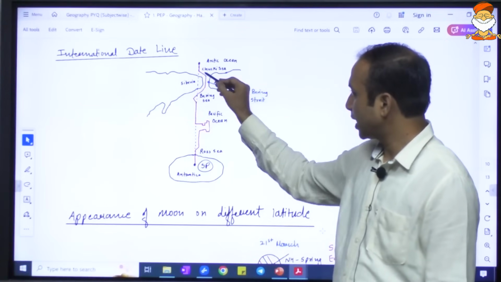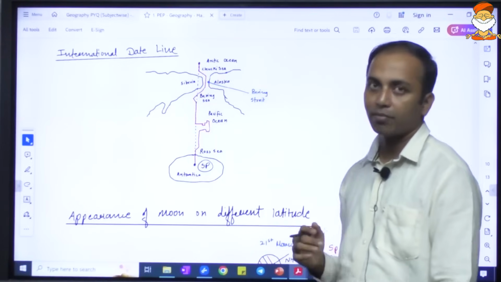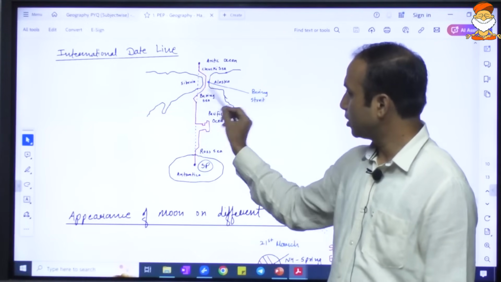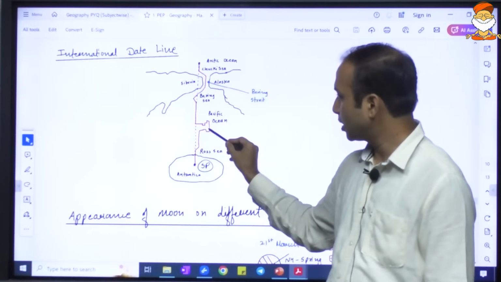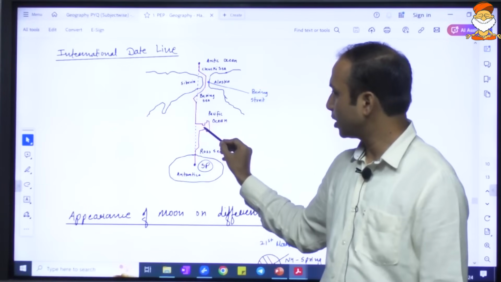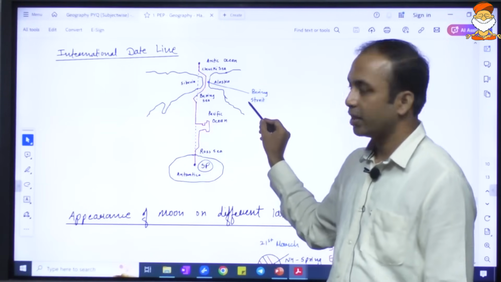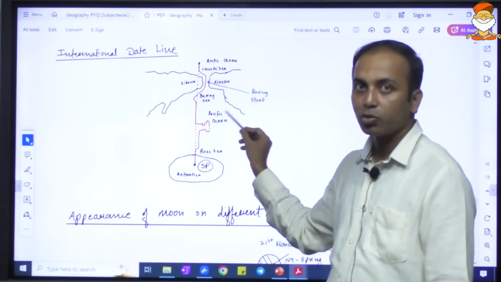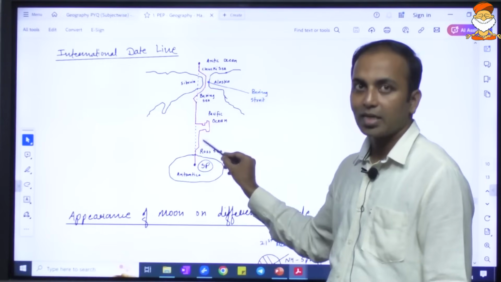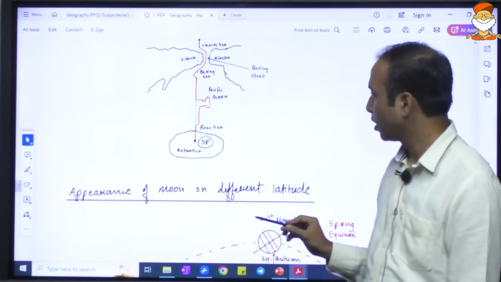Now this international date line is not a universally accepted date line, because let us say USA has an island over here, and the same island is a disputed island with another country. So they will say that the date on this island is X, this country will say the date on this island is Y. So there can be a dispute with respect to the real date. So for that purpose, the international date line is not accepted universally by all the countries.